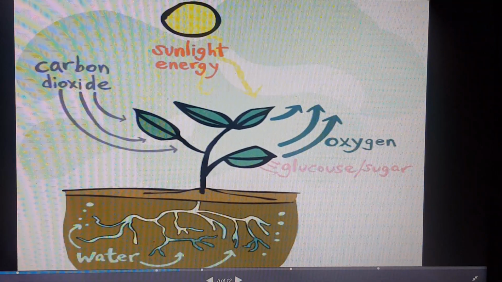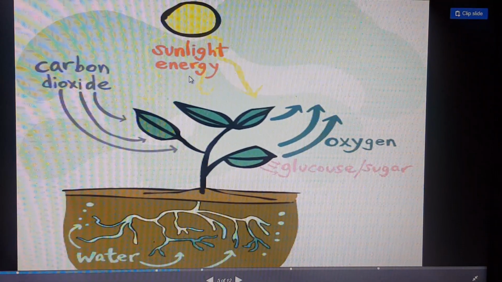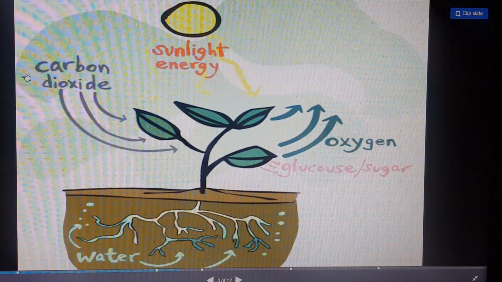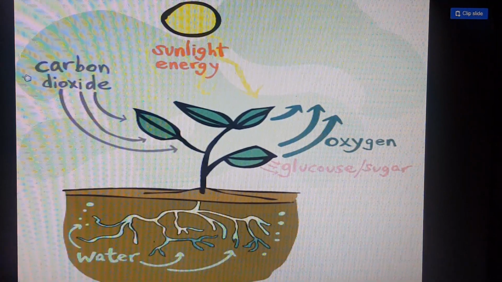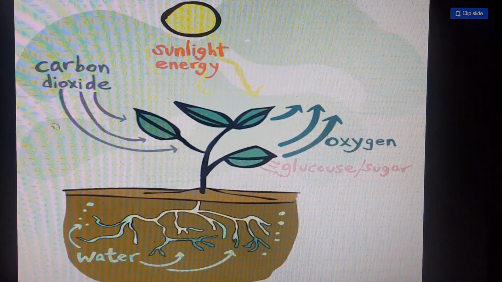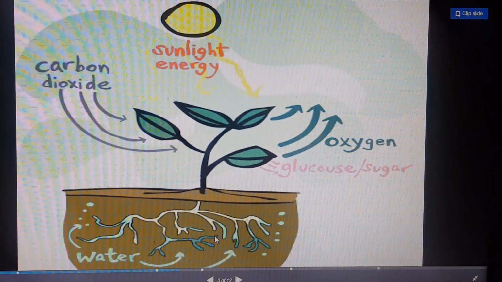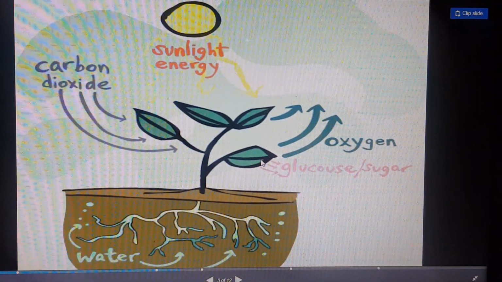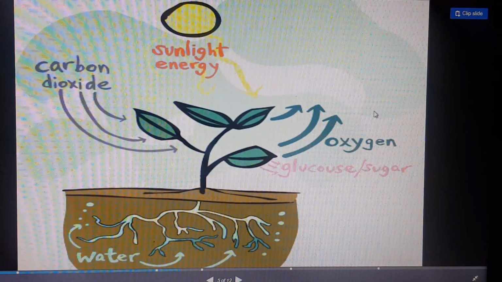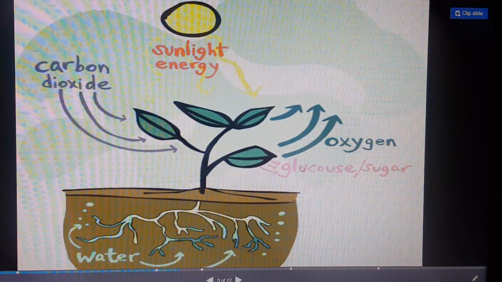Students, sunlight we get from the sun, carbon dioxide from the air, from the atmosphere. Okay, then water from the soil, I told you in the earlier slide. Okay, and the oxygen is going out, this is the product.